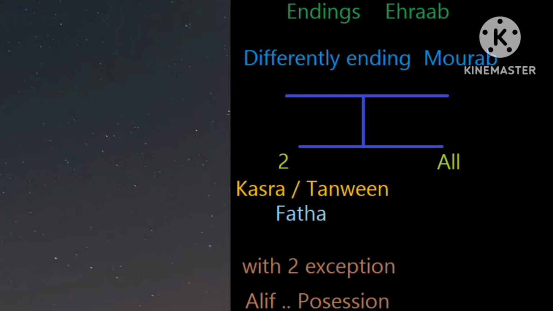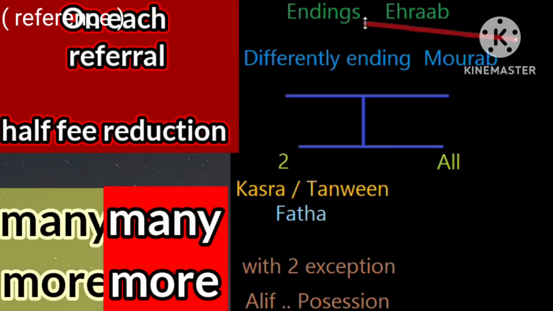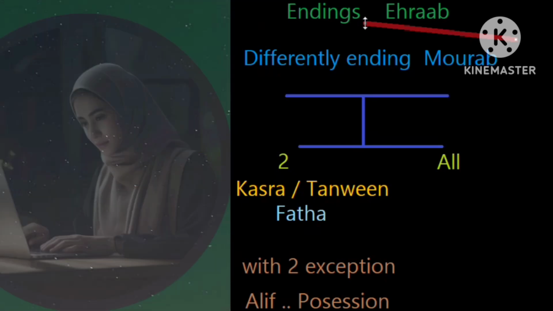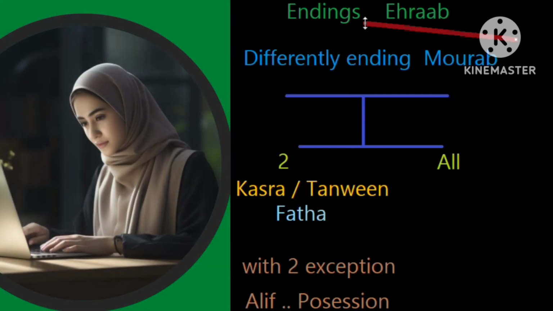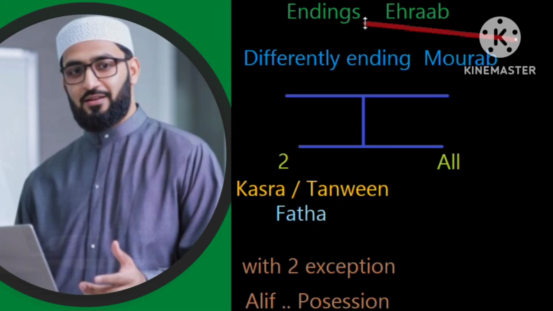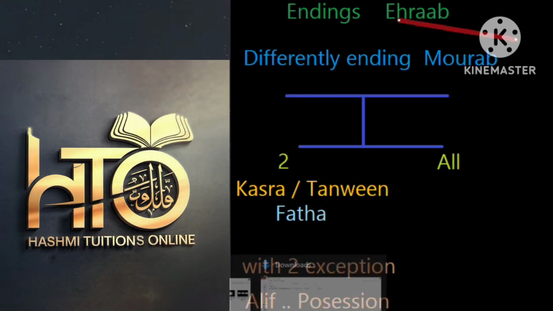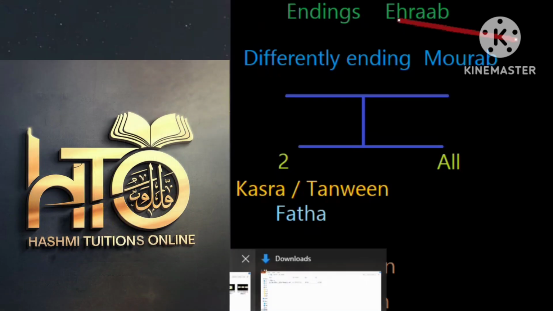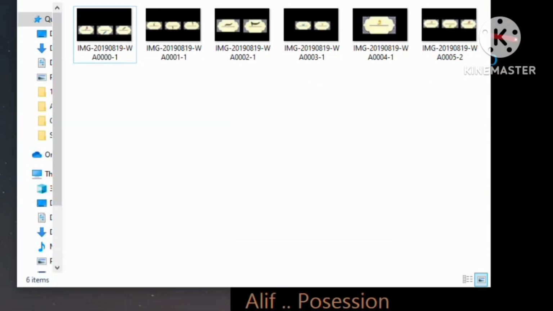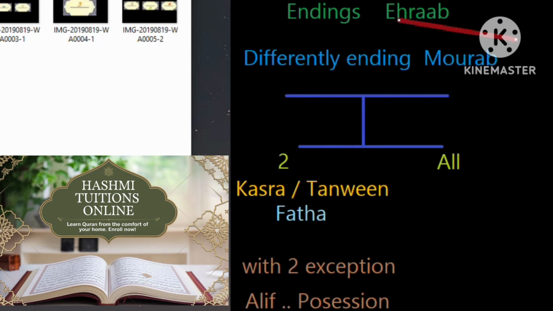Okay, so let's see the different endings. Basically, this topic corrects the different endings, so a learner can read the right endings and never make mistakes in endings. Let's see i'rab first. I am sending you i'rab. First we see what endings are. So these are endings.